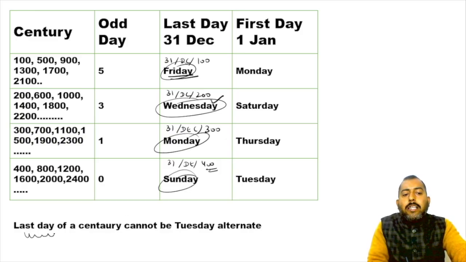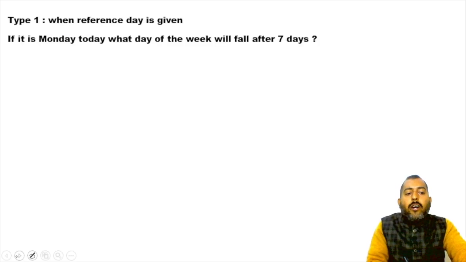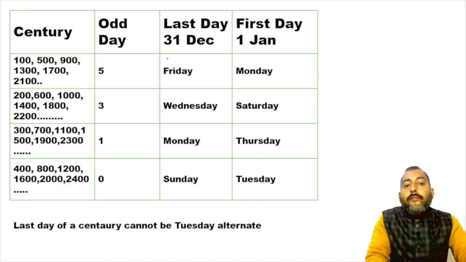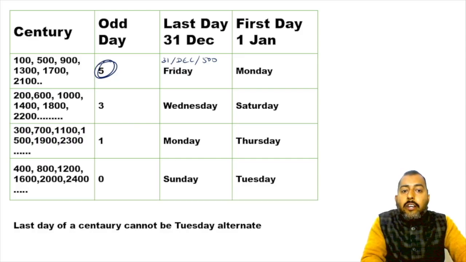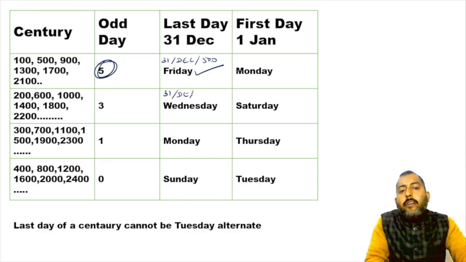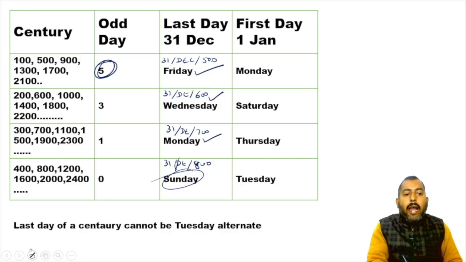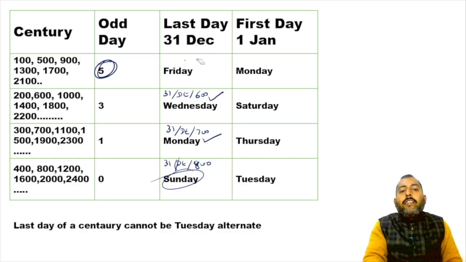Remember, the last day of a century cannot be Tuesday, Thursday, or Saturday, because this cycle will repeat itself over and over again. What do we mean by repetition? Try to understand. If you talk about 31st December 500, you know in 500 years the number of odd days is 5. So 31st December 500 will be Friday again. 31st December 600 will be Wednesday. 31st December 700 will be Monday. 31st December 800 will be Sunday.